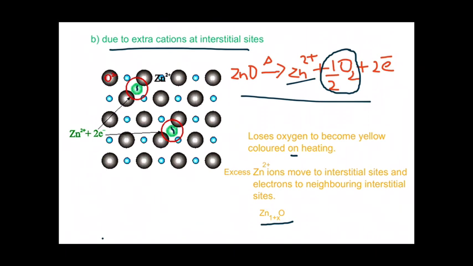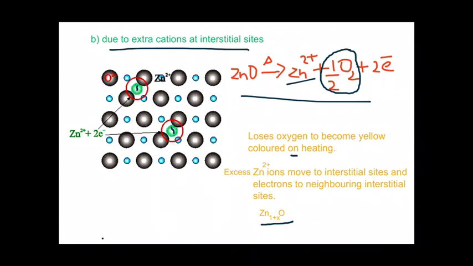I'll explain once again. When zinc oxide is heated, some of the oxygen ions escape from the crystal in the form of oxygen gas, leaving electrons in the crystal. Now there is an excess of zinc ions in the crystal. These zinc ions will move to interstitial sites and the electrons also move to the neighboring interstitial sites.